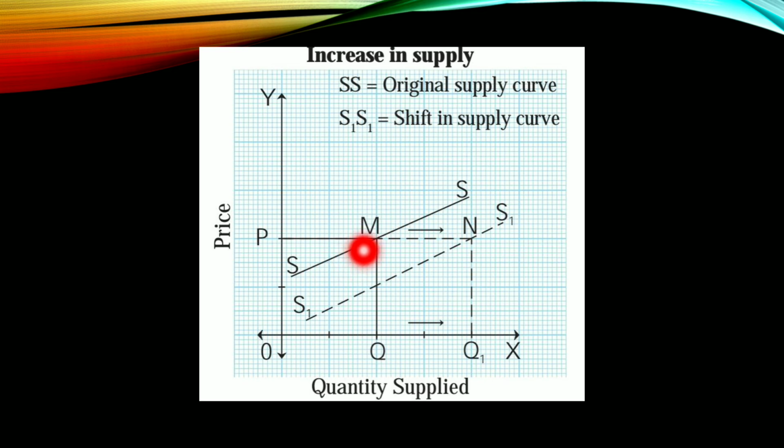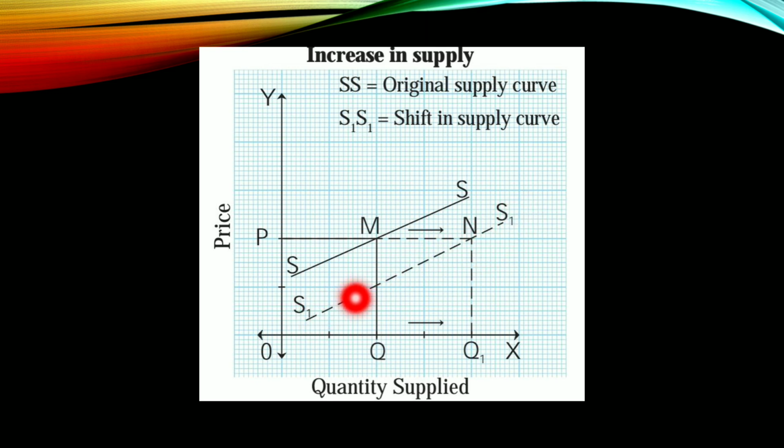Now, due to favorable changes in taxes or transportation cost, supply increases. From M to N supply increased, from Q to Q1. So our supply curve shifts from SS to S1S1, and this will be our new supply curve.